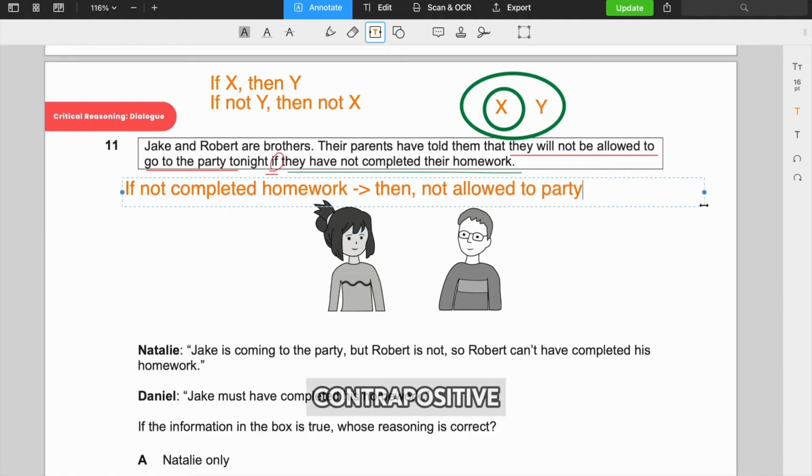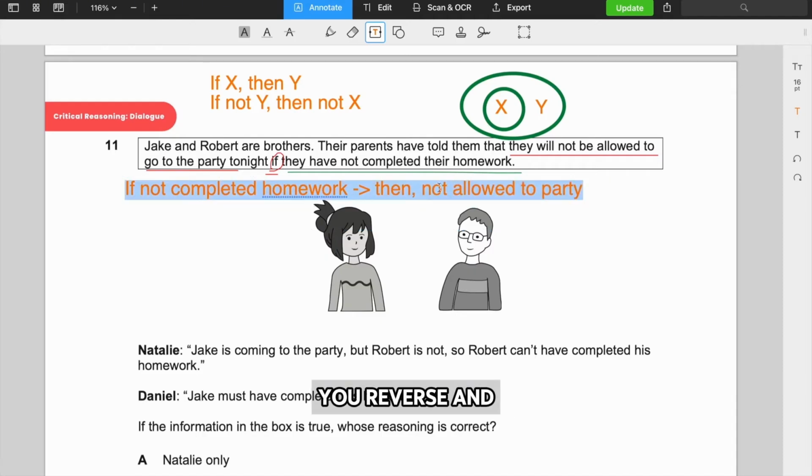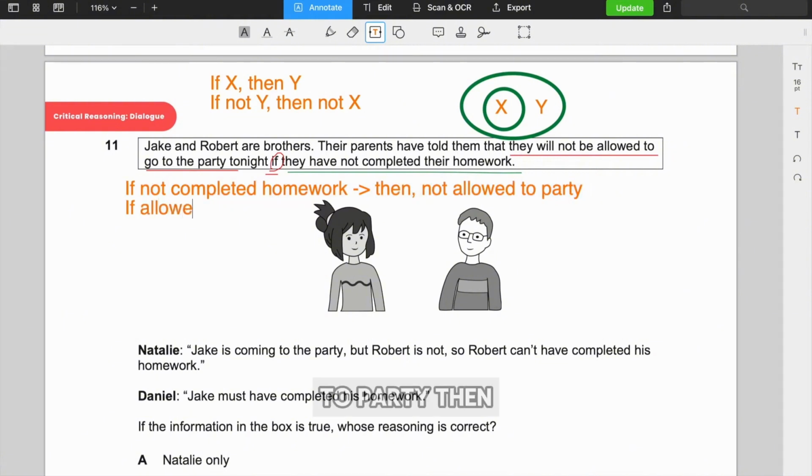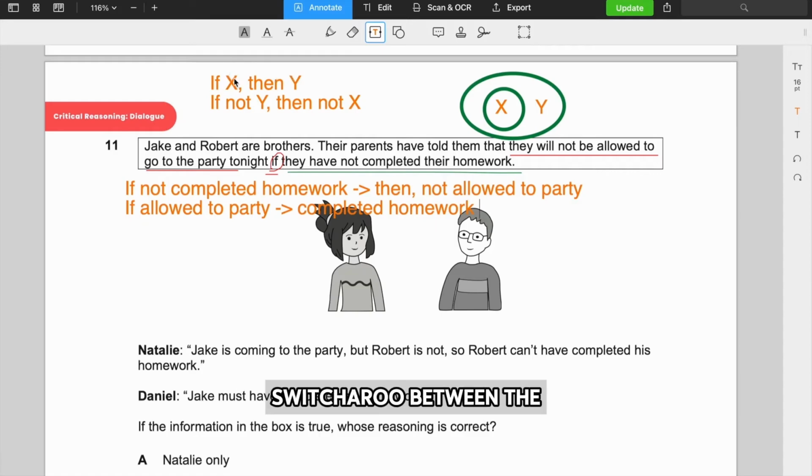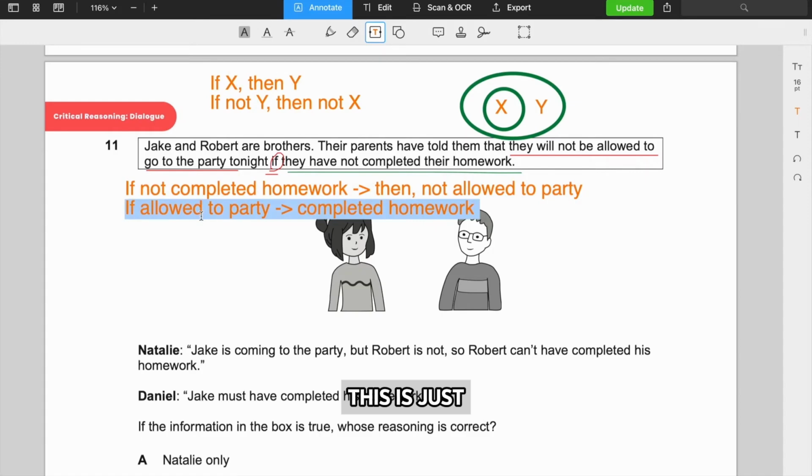So you can also work out the contrapositive, which is when you reverse and negate. So you want to write it backwards and then do the opposite. So if allowed to party, then they have completed homework. Okay, so that's the contrapositive. So we just did a switcheroo between the two groups and then negated each. Okay, so this is what we have. This is just a more simplified version of what's going on.